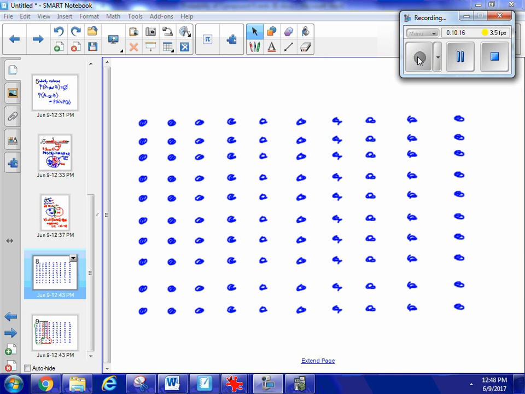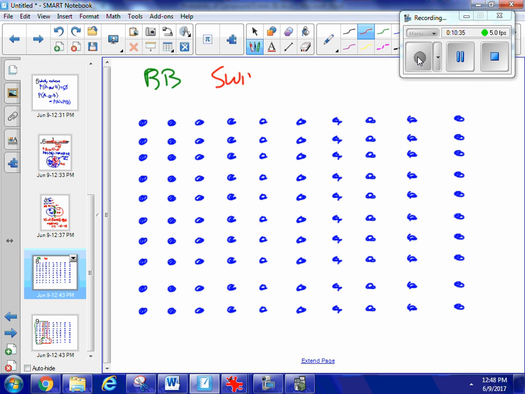So here's 100 students. I'm going to say it's a class of 100 students so we can do our percentages easily. And let's call the green the basketball, and let's call red for swim. So I know 28% play basketball. So that would be, each row is 10. So 10, 10, 20, and then 8.